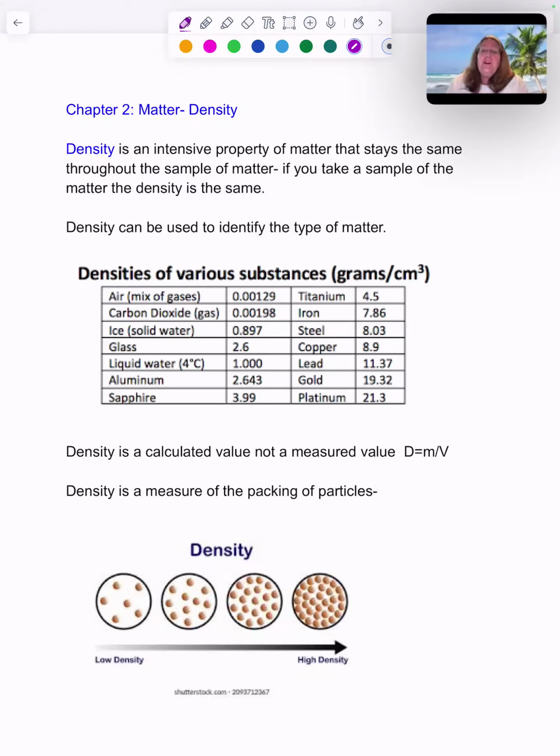Today we're going to talk about density. Density is an intensive property of matter. That means it's going to stay the same throughout the sample of matter. Density doesn't change. If you take a sample of matter, the density is going to be the same throughout it.